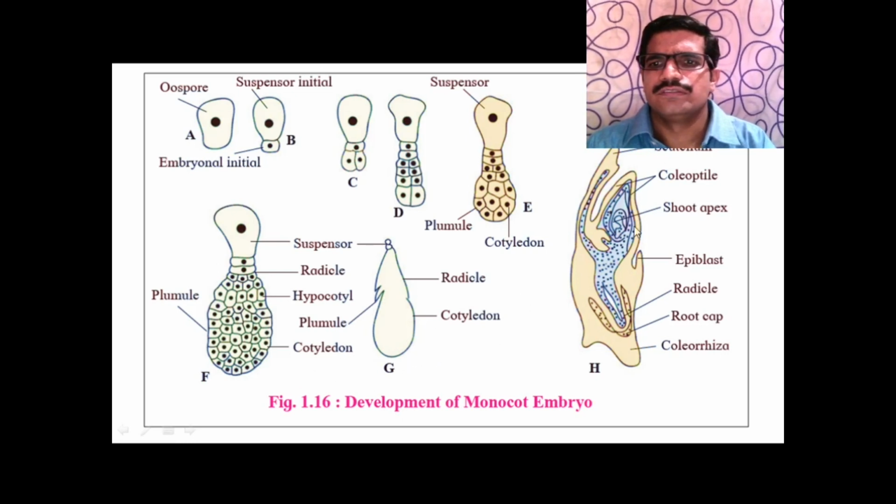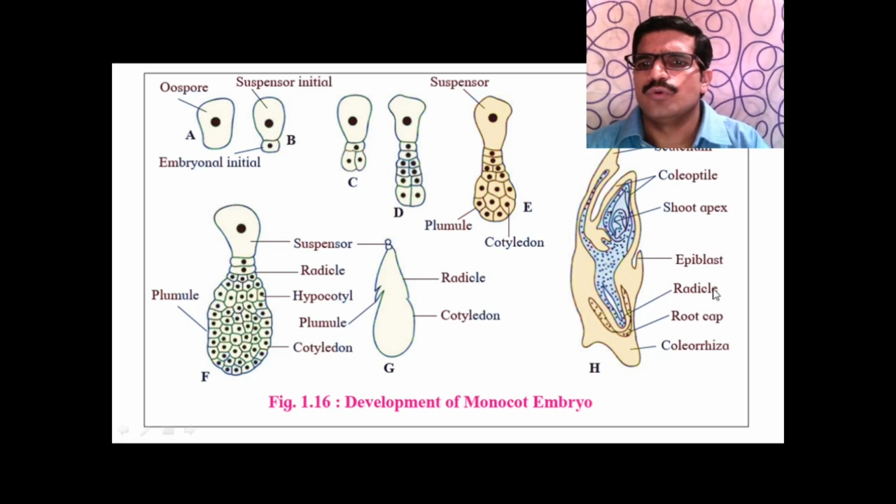Later on, in the last diagram, radicle is covered with the root cap. In radicle region there is presence of coleorhiza. In shoot apex region there is formation of coleoptile. This is epiblast.